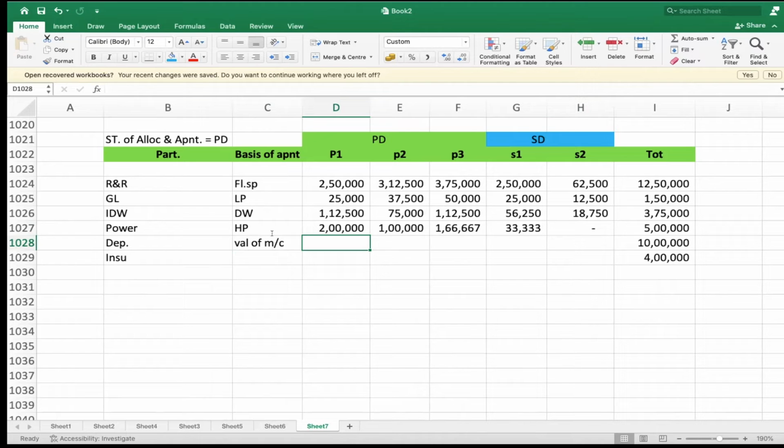Apportion in that ratio. Quick. The entire overhead calculation, speed alone is important. You should have control over the calculation.